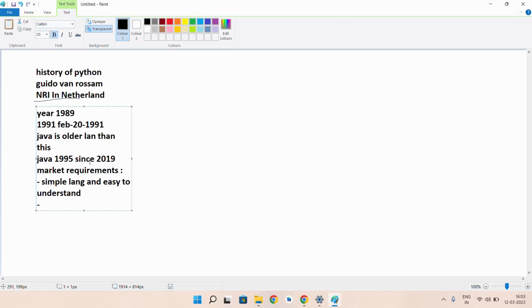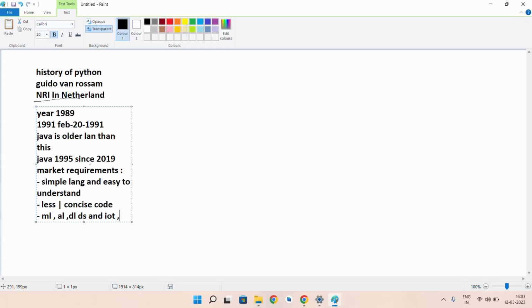The second reason is that the lines of code in Python are very few. We can say concise code as well. Concise means very less. We require to write only a few lines to write a program to execute anything, unlike Java and C. And the third requirement: nowadays people have been talking about AI, ML, DL, data science, IoT, and so on.